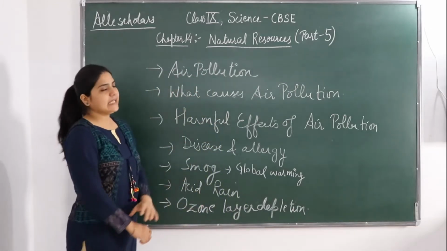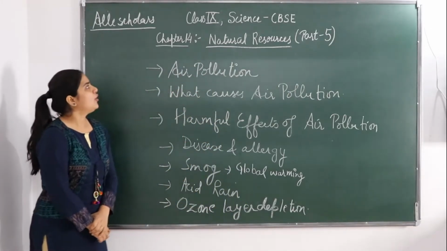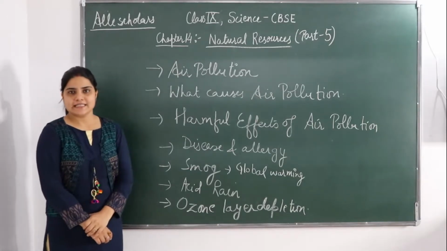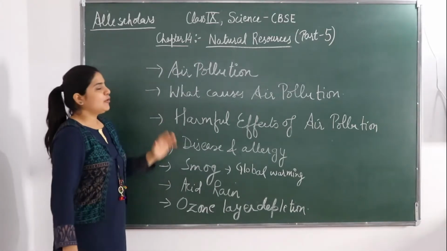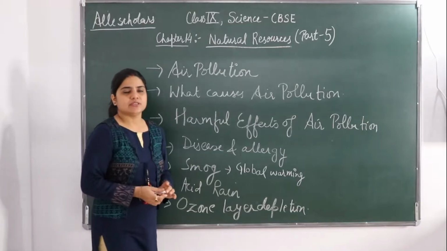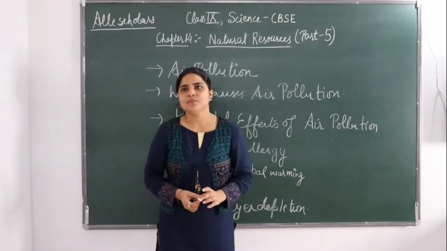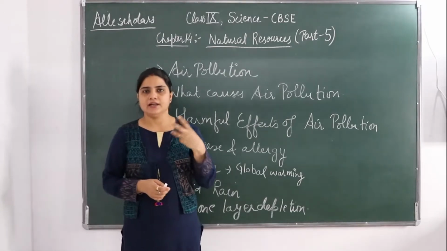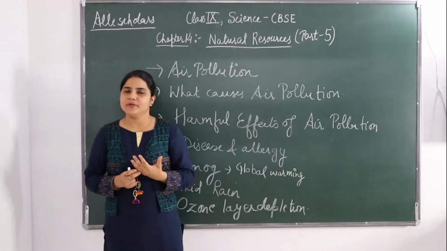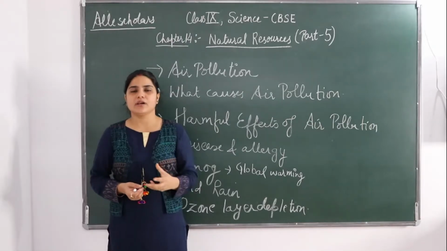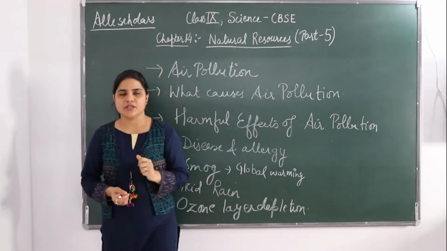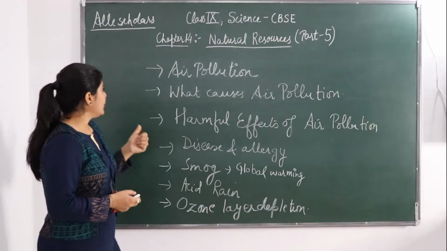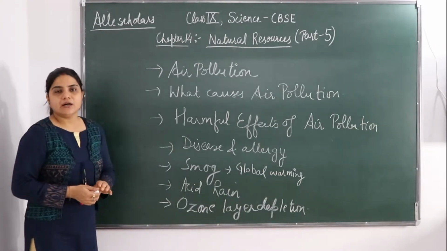So today I will be taking the fifth part of chapter 14 from class 9 science. The name of the chapter is natural resources. In part 4, we discussed how rain occurs and how clouds are formed. Okay. So today we are going to discuss air pollution.